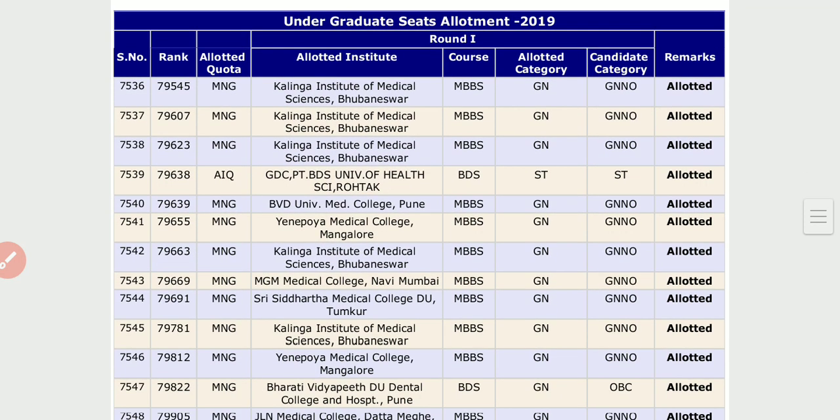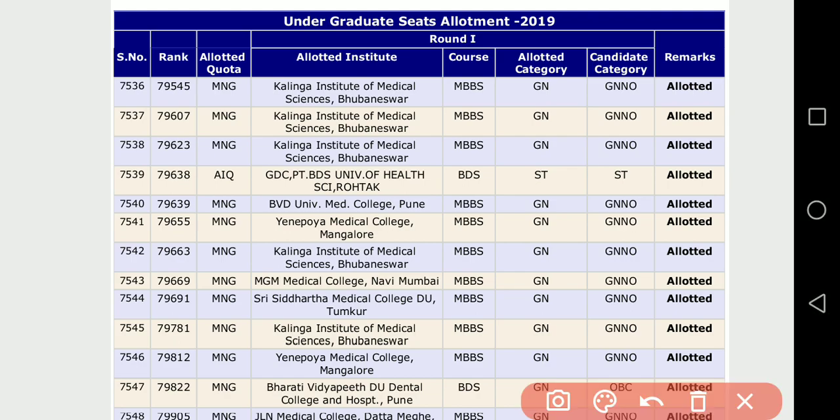Here you can see, I will show you one thing. This is the all India rank list. A rank of 79,655 is there. This one guy was allotted Yenepoya Medical College, MBBS, in the first round.